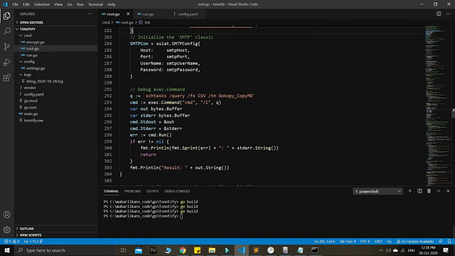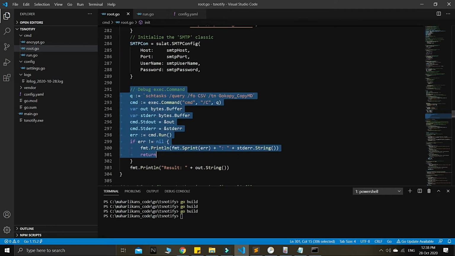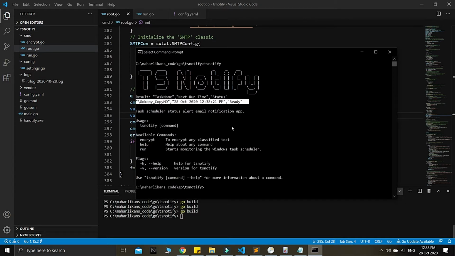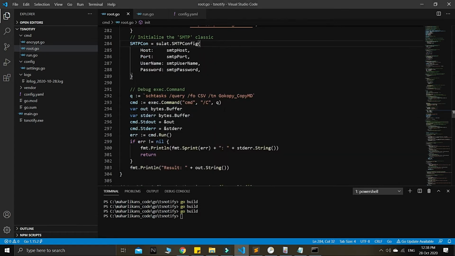I disabled this block of code, which is very important. When we try to debug this exec command, whatever it returns there, we will know exactly what the problem is. Early on we only saw that there is an exit status 1, but that one is a very generic error, and we do not know the reason behind the technical errors that will be thrown from this exec command from Golang. So now we know exactly what the error and the problem is.